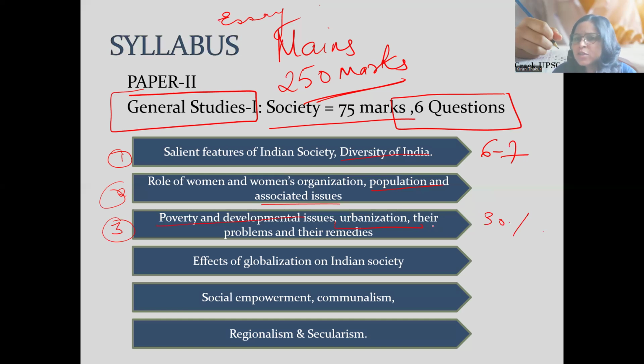So with urbanization, definitely different problems will come. So you as an administrator need to understand what the problems are, and accordingly you need to provide the remedies. Then the fourth topic is effect of globalization on Indian society. Globalization refers to interconnectedness with the other parts of the world. So what is the impact of this interconnectedness on Indian society? That we need to understand in this topic.